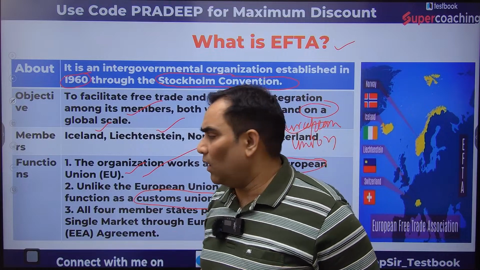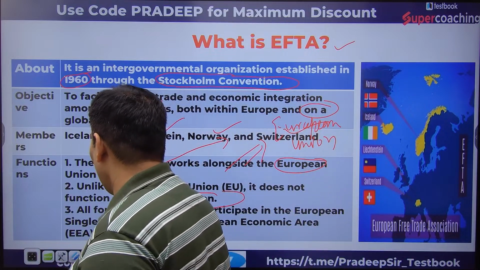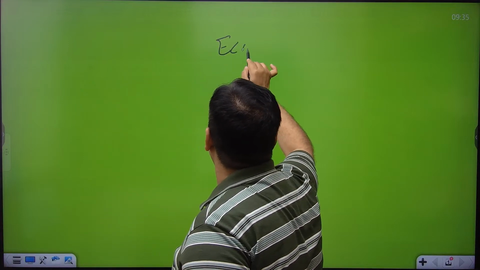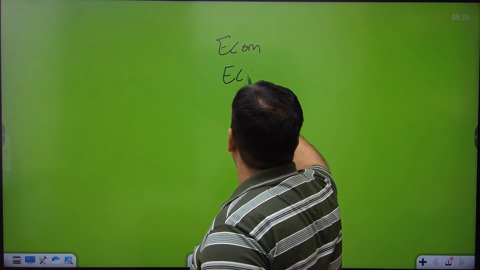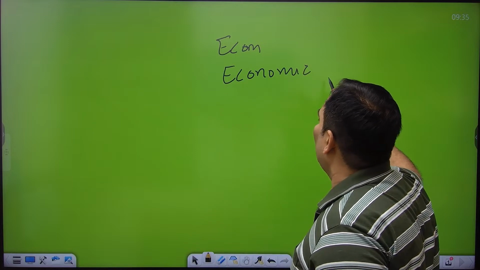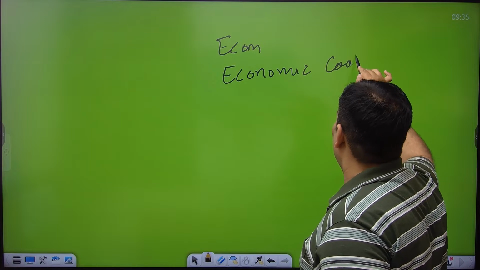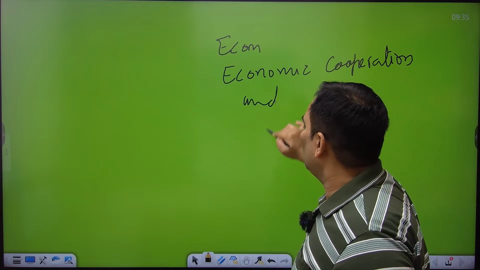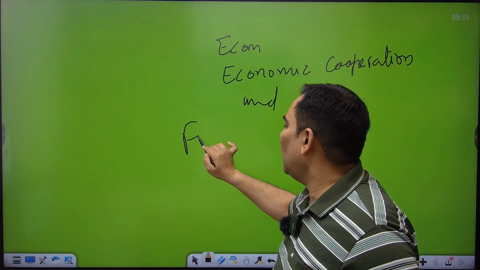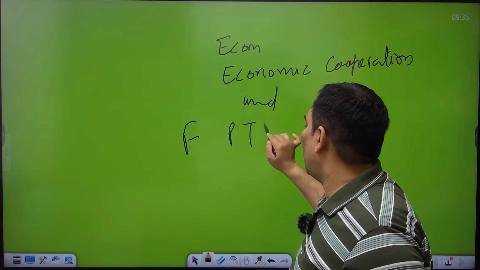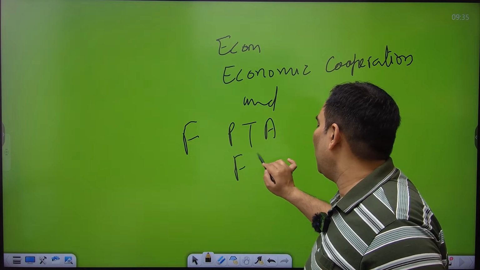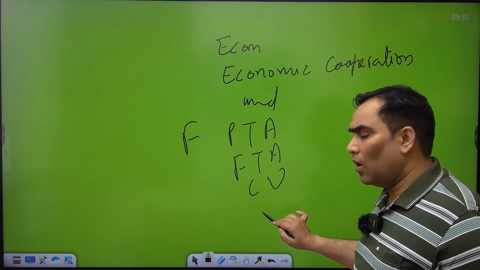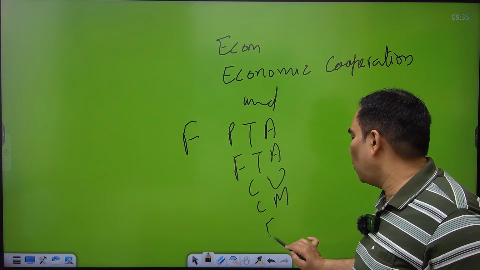Let me tell you the meaning of customs union. When we talk about economic cooperation and integration, first of all there is the preferential trade agreement. After that it is the free trade agreement, after that the customs union, after that the common market, after that the economic union.